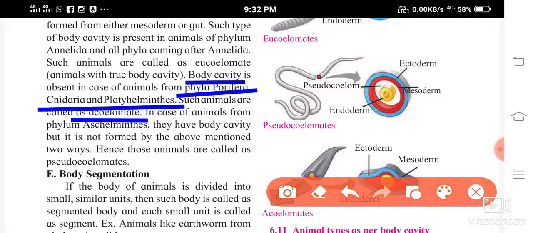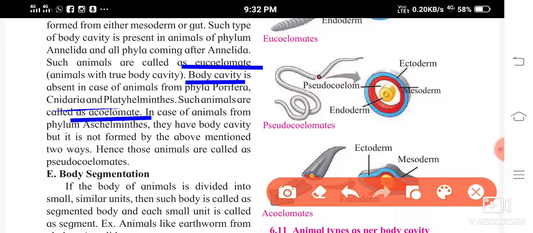So those who are having a true body cavity are called eucoelomate, and those animals which are not having body cavities are called as what? Acoelomate. Yes, it's called acoelomate. And you saw the examples: eucoelomate examples are Annelida, like earthworm, and the animals which are not having body cavities, the acoelomate animals, are Cnidaria and Platyhelminthes.